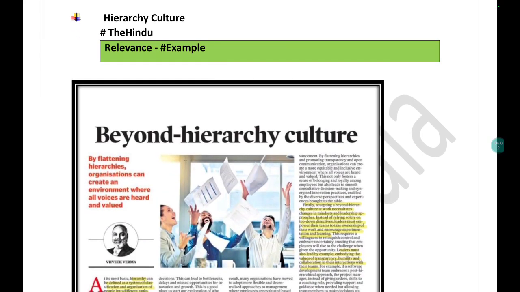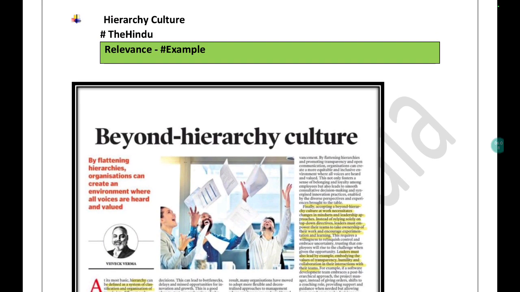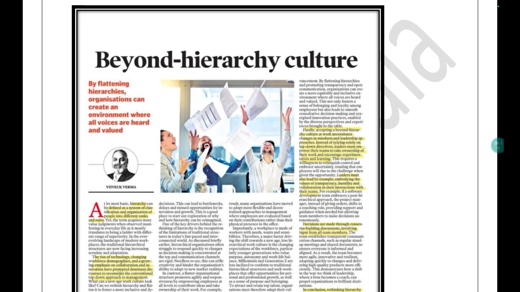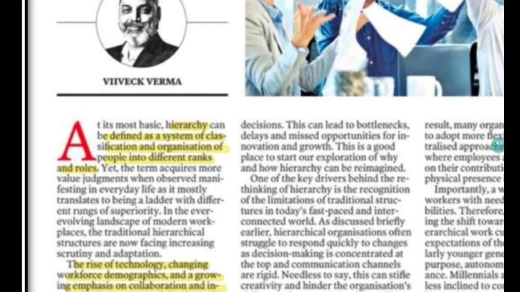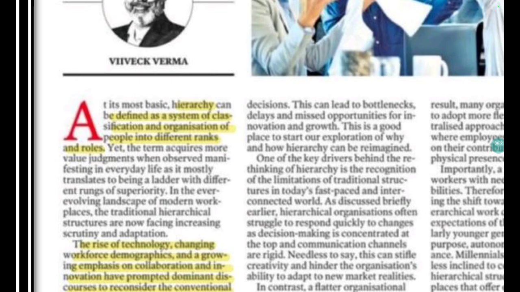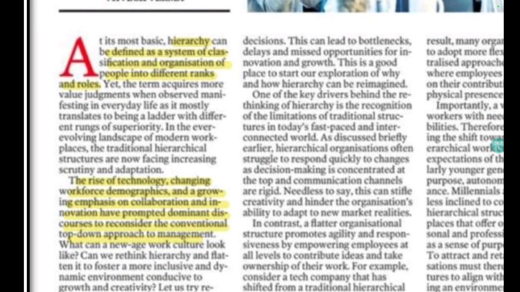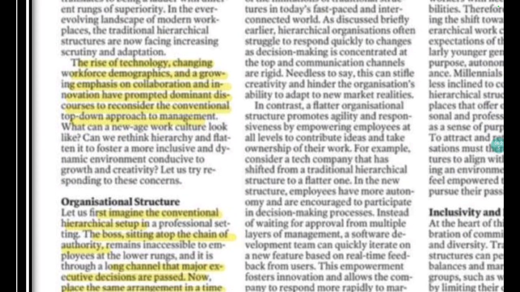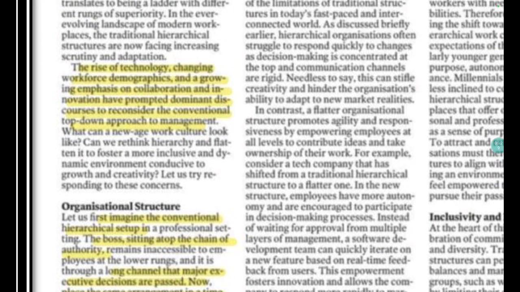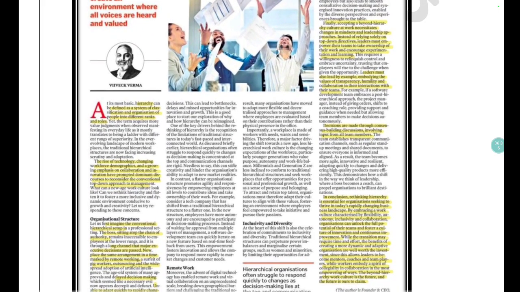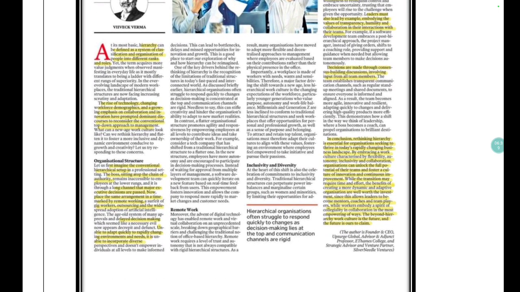Similarly, another article is about hierarchy culture. This article is very important, as you know that hierarchy is one of the key components of our thinker Max Weber, who is considered the father of bureaucracy. Hierarchy is defined as a system of classification and organization of people into different ranks. So you must be knowing about these things. Apart from that, the role of technology, the role of changing workforce demographics, and the role of growing emphasis on collaboration, the kind of System 4 that we are having, all those things are affecting the kind of hierarchy that we have.